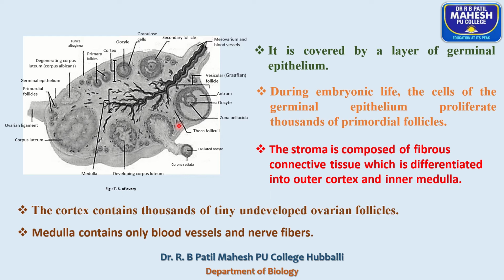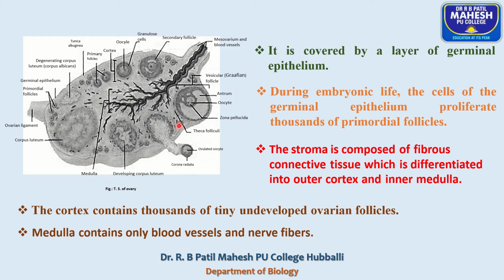Because they are named after the discoverer, Regnier de Graaf, who discovered the matured follicular cells, hence they are called Graafian follicles.